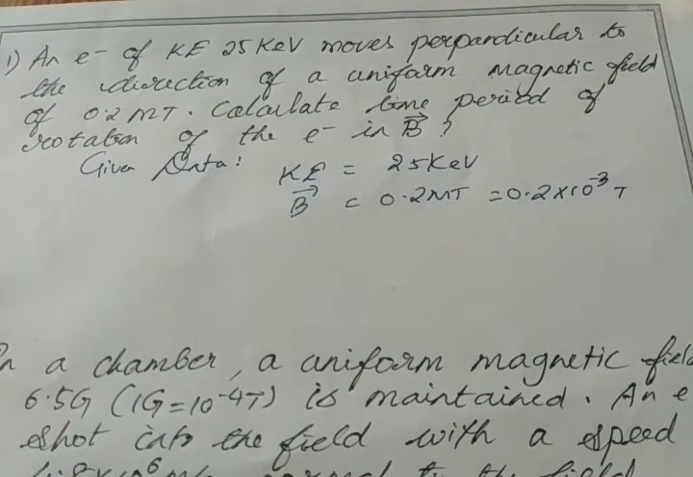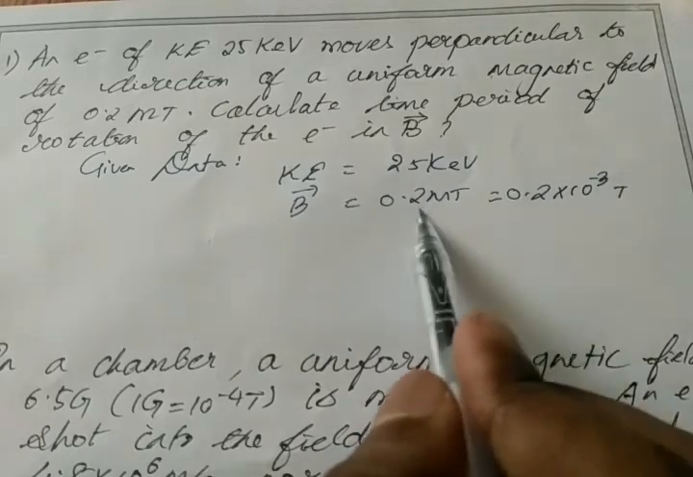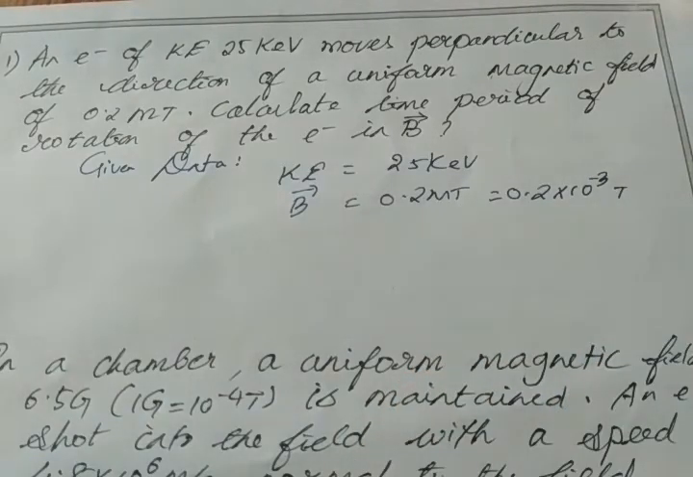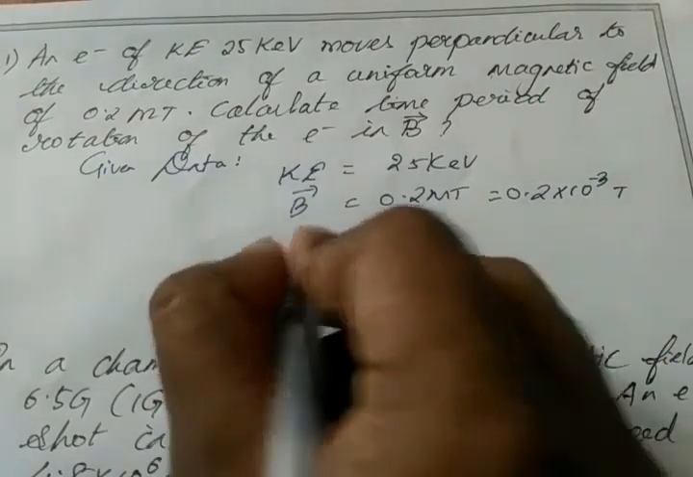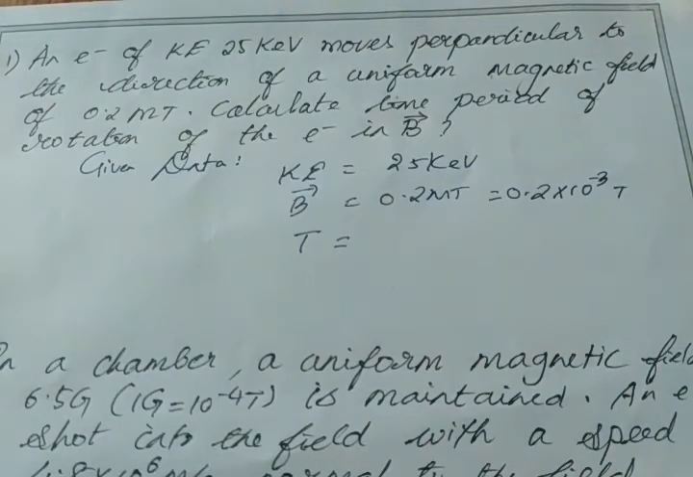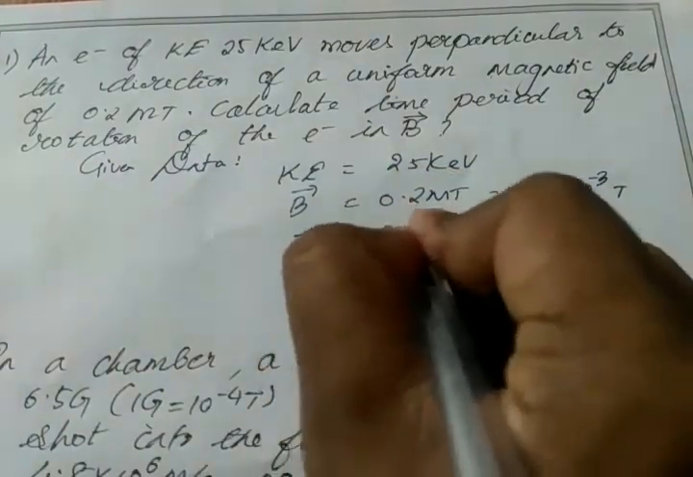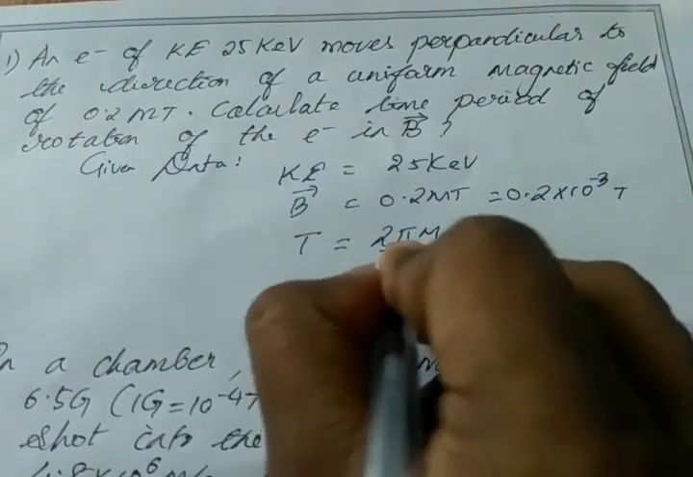1 millimeter equals 10 power minus 3 meter. Similarly, 1 milli Tesla equals 10 power minus 3 Tesla. Okay. So we have to find the time period. What is the equation for time period? T equals 2 pi m by bq.